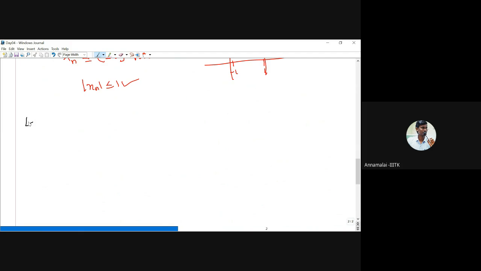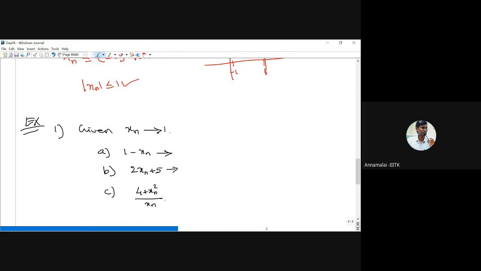So, exercise. Suppose I am given, as the first problem, that xn is a sequence which converges to 1. Now I'm writing the nth terms of some sequences, and you have to tell me where each sequence converges. First, the nth term 1 minus xn: where does it converge as n goes to infinity? The second sequence, 2xn plus 5: where does it converge? And third, (4 plus xn square) divided by xn: where does it converge?